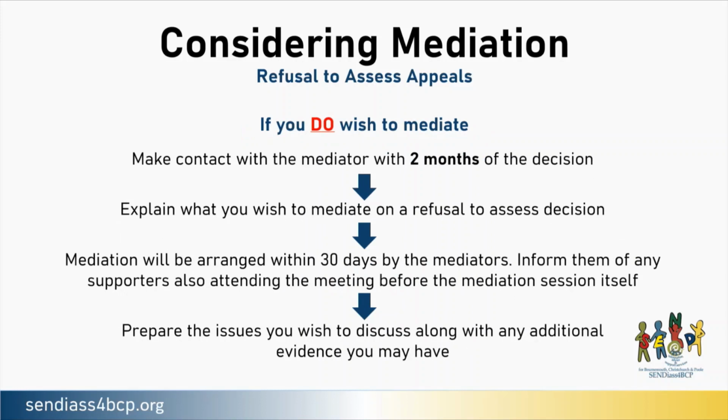If you do wish to mediate, firstly, make contact with the mediator within 2 months of the decision. Explain that you wish to mediate on a refusal to assess decision. Mediation will then be arranged within 30 days by the mediators. Inform them of any supporters also attending the meeting before the mediation itself. Supporters could include a friend or a SENDiass officer.